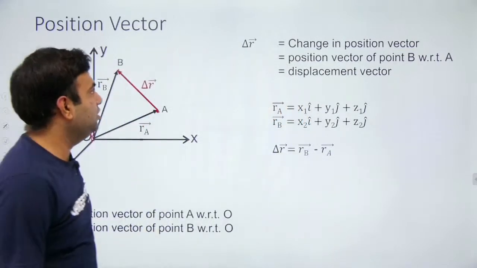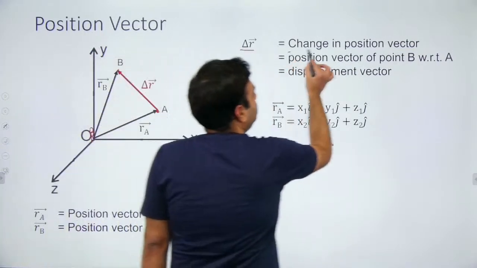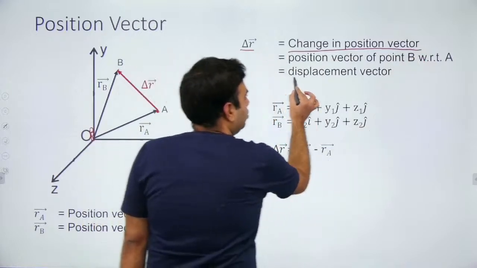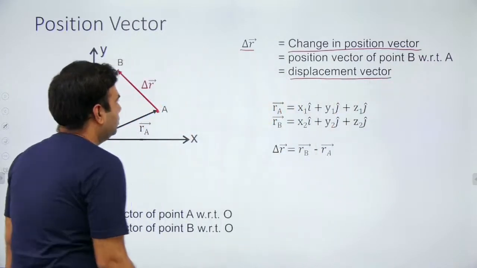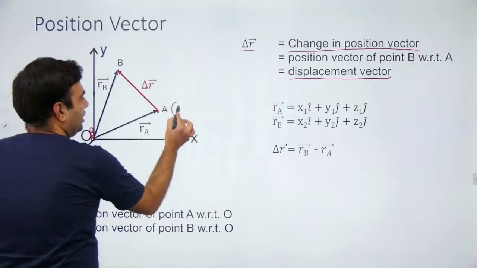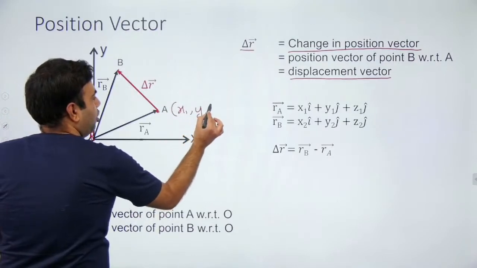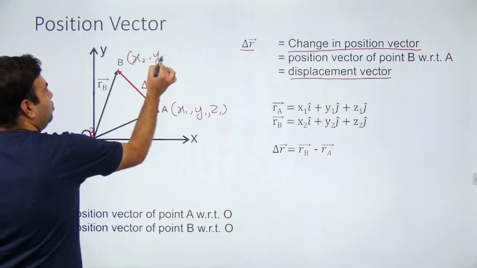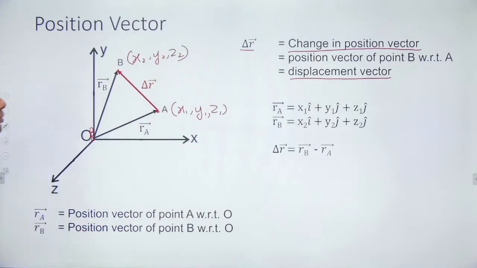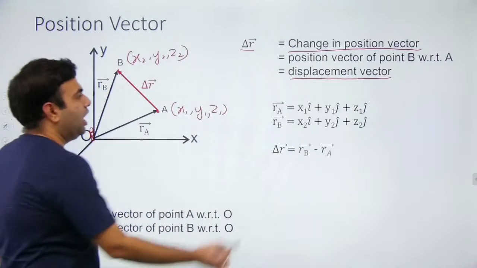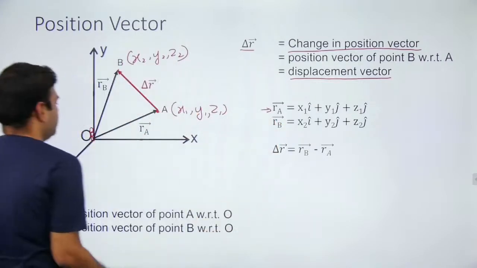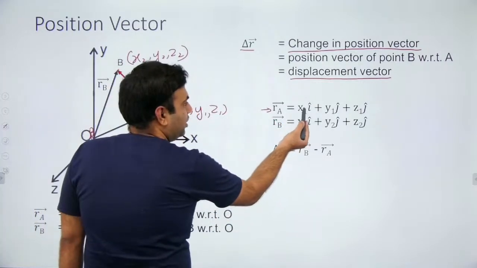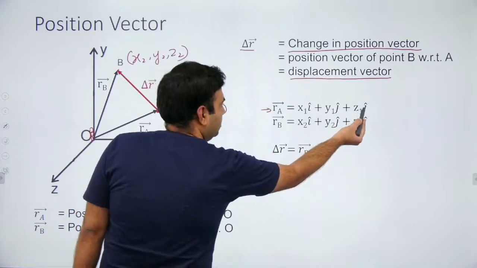What is delta R? This is the change in position vector, also known as the displacement vector. If the coordinates of A are x1, y1, z1, and the coordinates of B are x2, y2, z2, then the position vector of A with respect to O is x1 i cap plus y1 j cap plus z1 k cap.